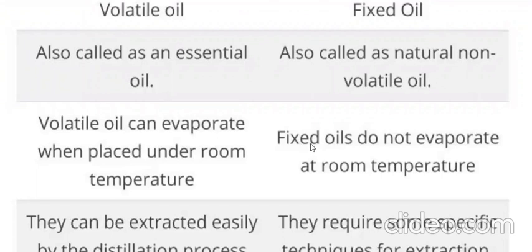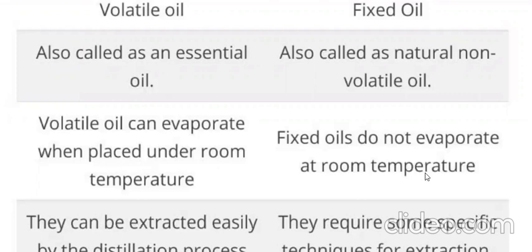Coming to the case of fixed oil, fixed oils do not evaporate at room temperature. Even if you open the cap of the container, it is not going to evaporate at room temperature. If you want to evaporate them, you need to go for heating. That is what happens in the case of ghee, coconut oil, chaulmoogra oil, olive oil, castor oil.